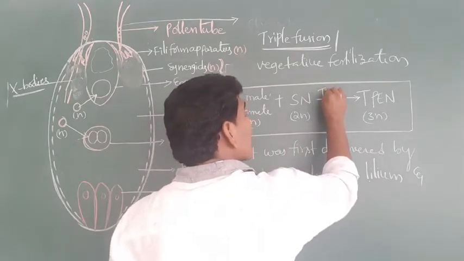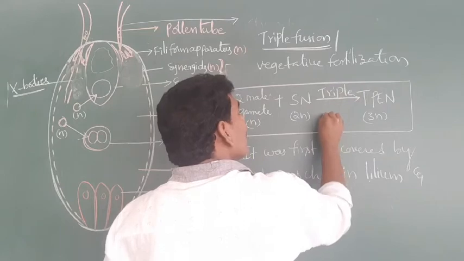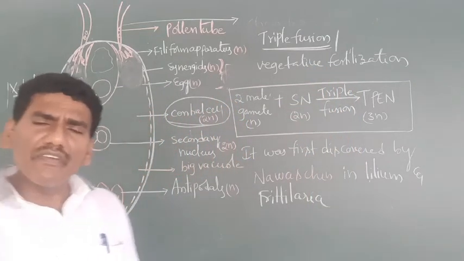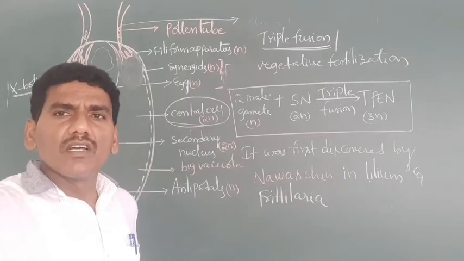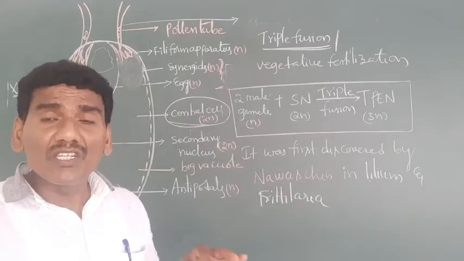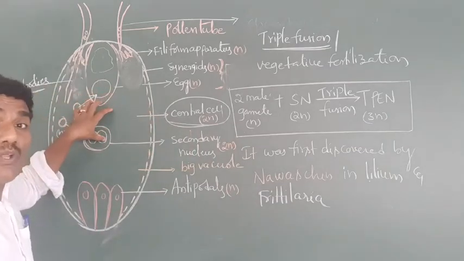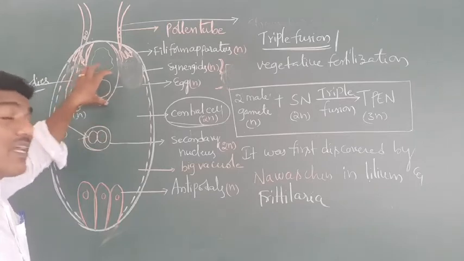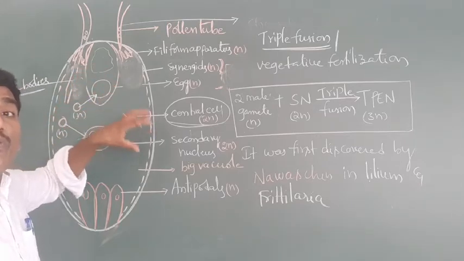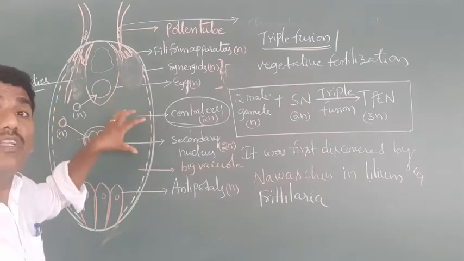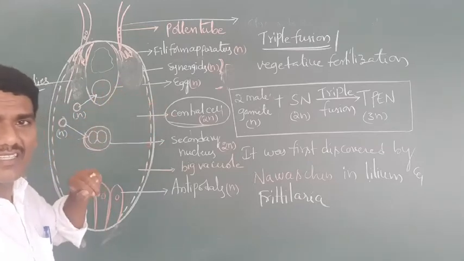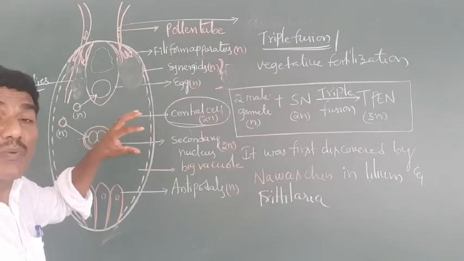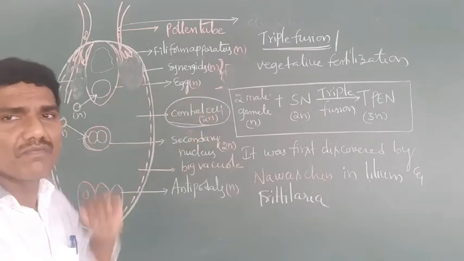This is also known as triple fusion. What is the definition of double fertilization? The occurrence of syngamy and triple fusion in an embryo sac of angiosperm is called double fertilization. Syngamy and triple fusion, both types of fertilization, take place only inside the embryo sac. That's why it is called double fertilization.